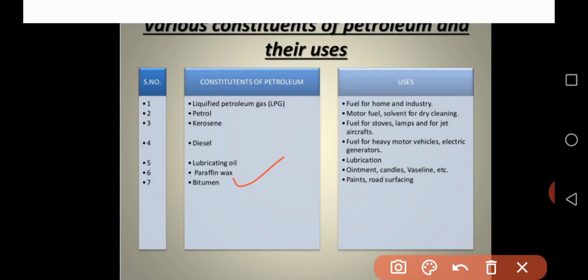So these are some constituents of petroleum and also their uses.